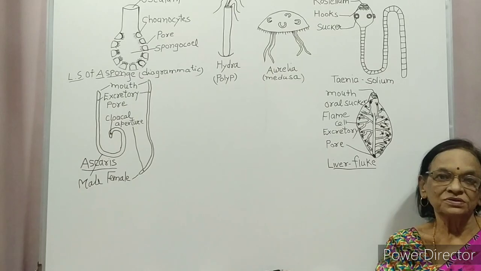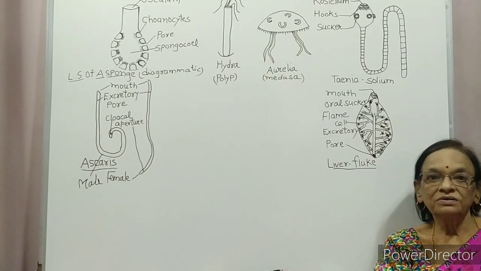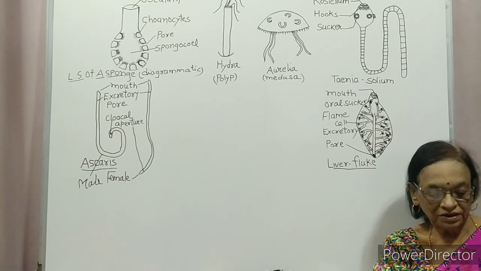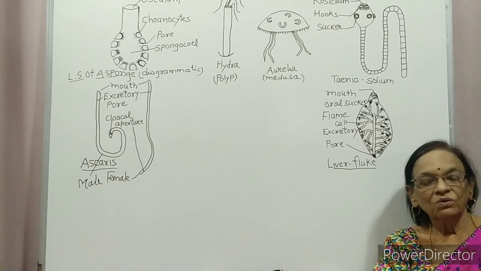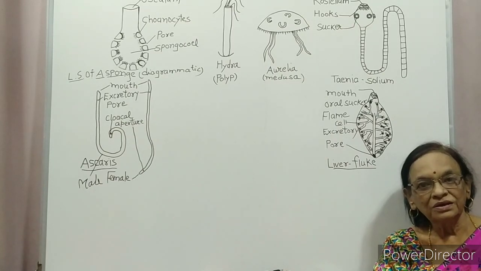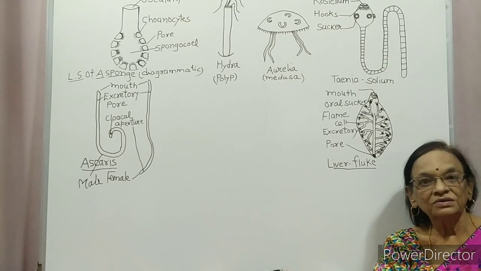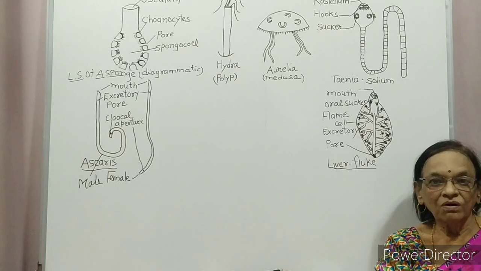Mostly dioecious. Dioecious means male and female are separate. Fertilization is internal. They are mostly oviparous. Oviparous means egg laying animal. They lay egg. Development may be direct or indirect. Now, because this is the largest phylum, examples are also many.